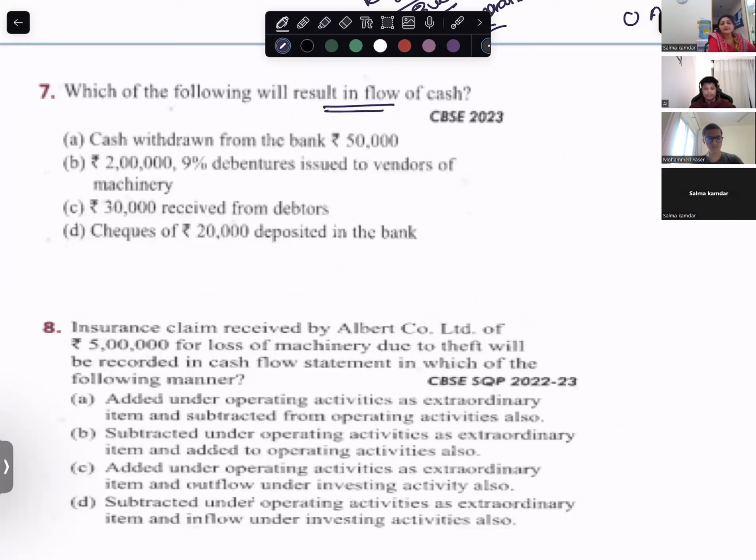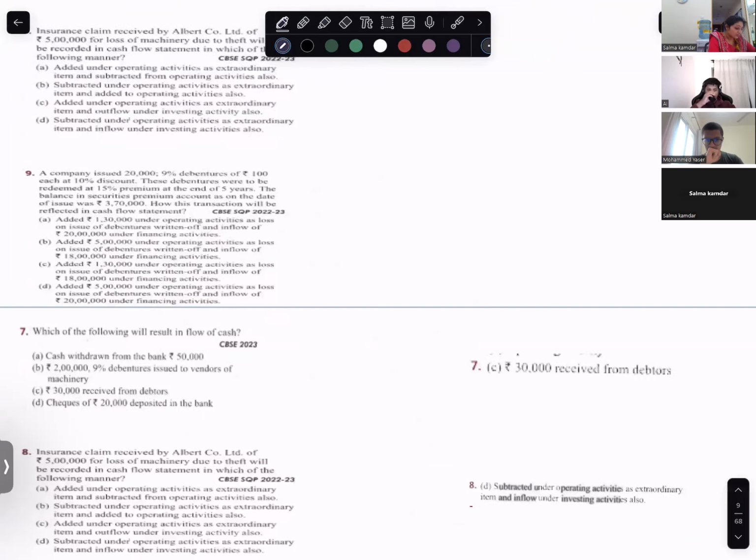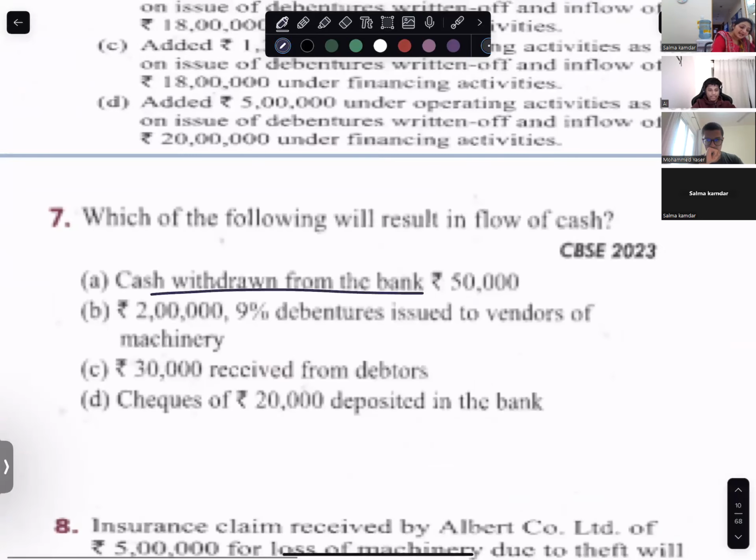Marketable securities is cash equivalent, so we said no flow of cash. Cash withdrawn from the bank is cash and cash equivalent. This is not a part of the cash flow statement, it is just coming at the end. So this is no flow.